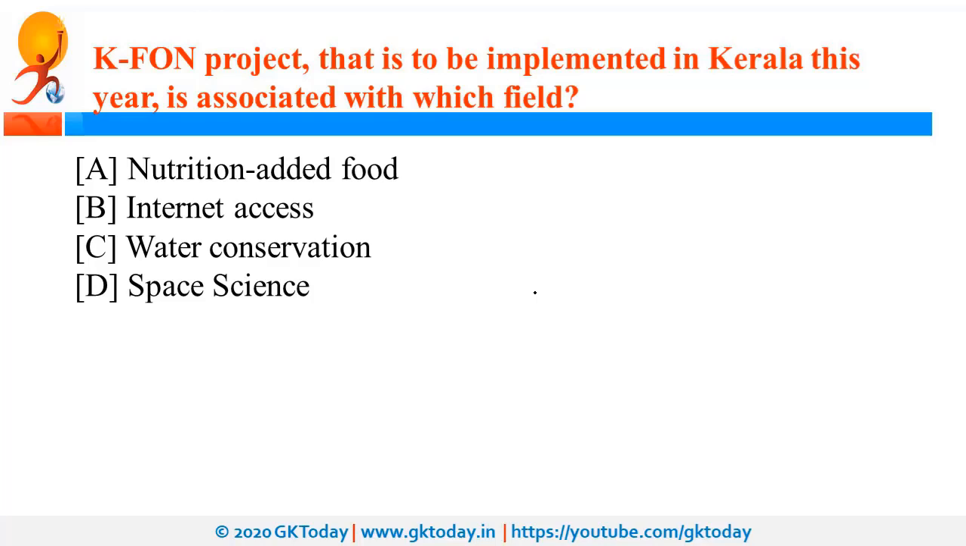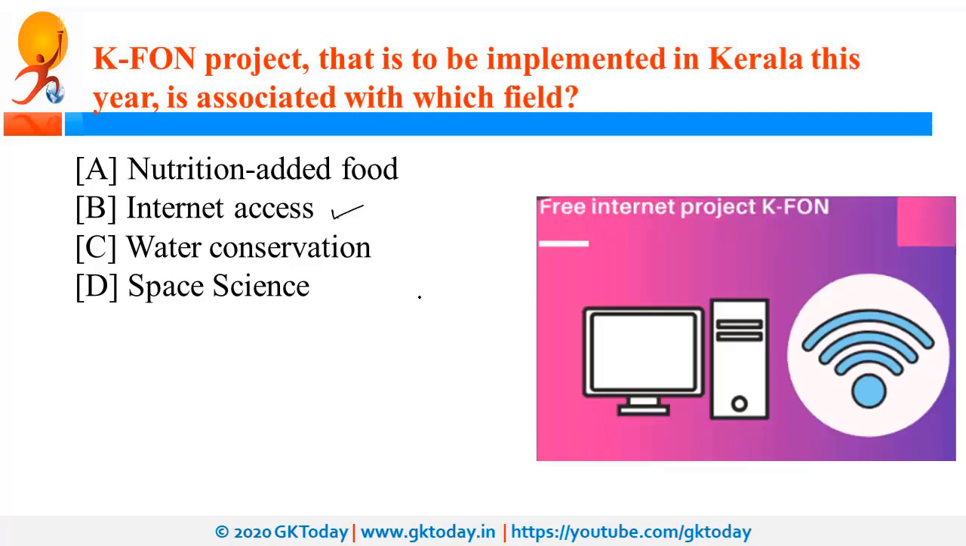K-Phone project that is to be implemented in Kerala is associated with which field? So this is associated with internet access, and recently this project was in news because the Chief Minister of Kerala announced that this K-Phone, that is Kerala Fiber Optic Network, will be implemented by December 2020.